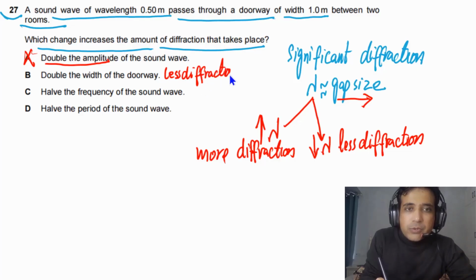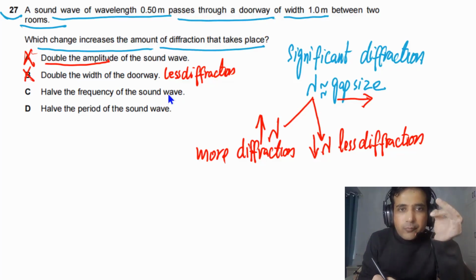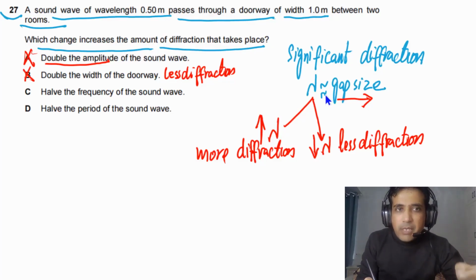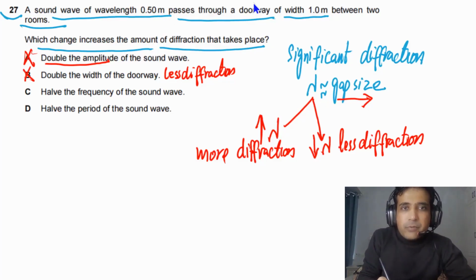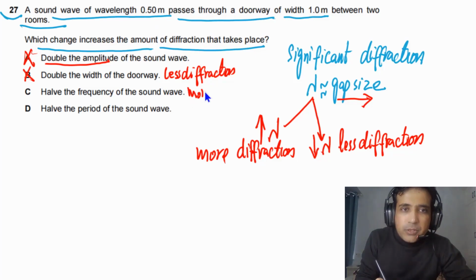Half the frequency of the sound wave. If we decrease the frequency, it means we are increasing the wavelength. If we keep the gap size the same and increase the wavelength, the two will get closer to being equal. So in this case we will observe more diffraction, because when frequency is half, wavelength is double. Double means 0.5 becomes 1.0, so there will be significant diffraction. It means diffraction will increase. So this one is a possible answer.